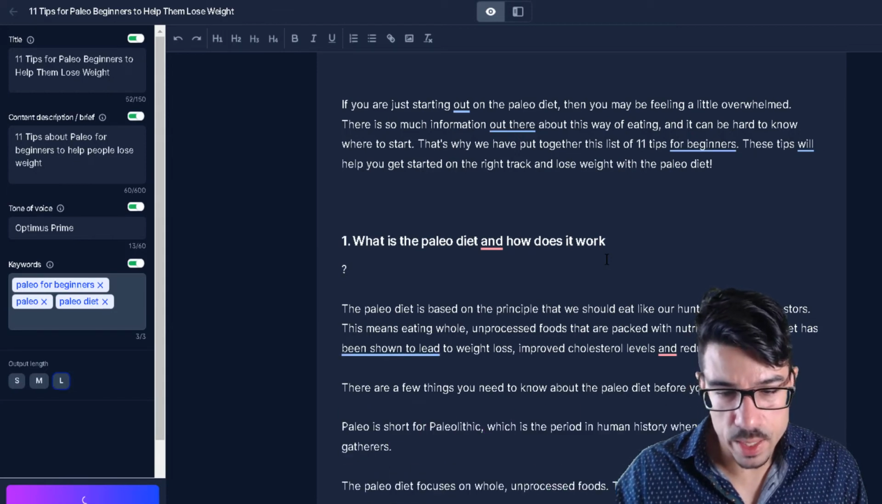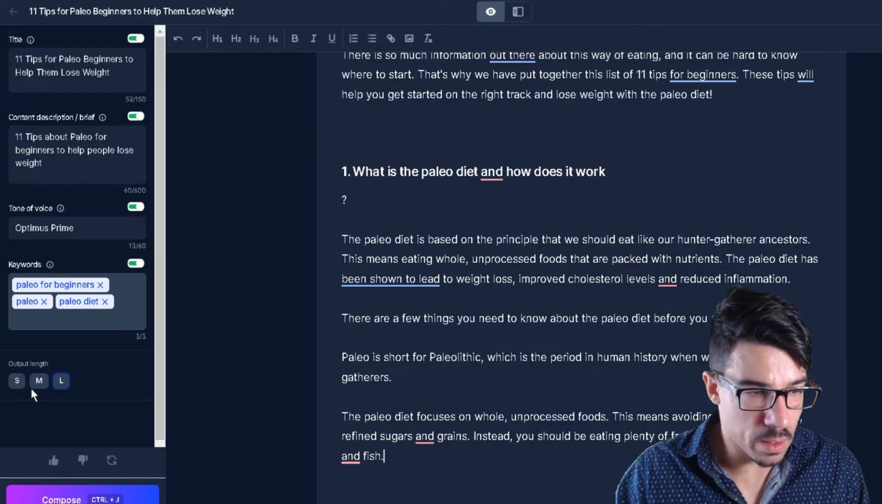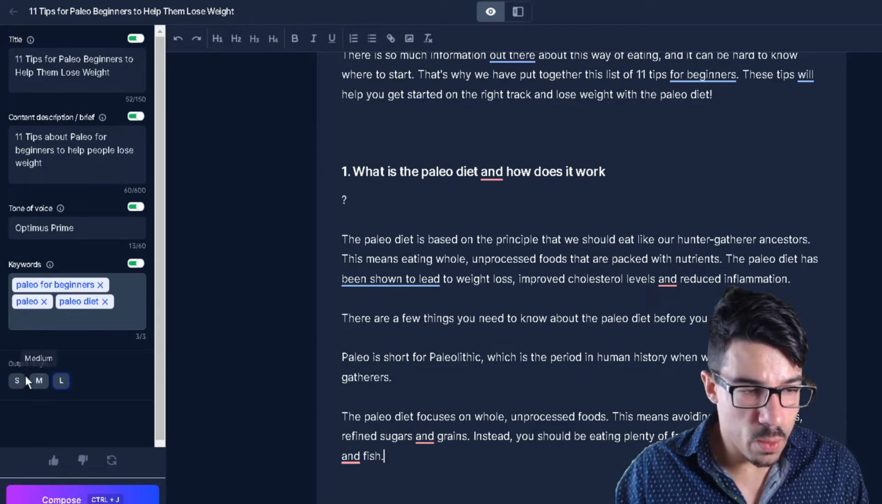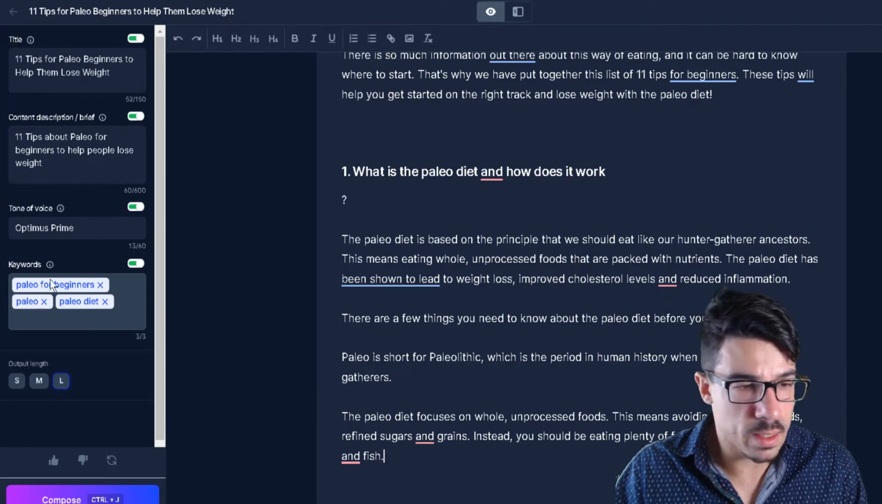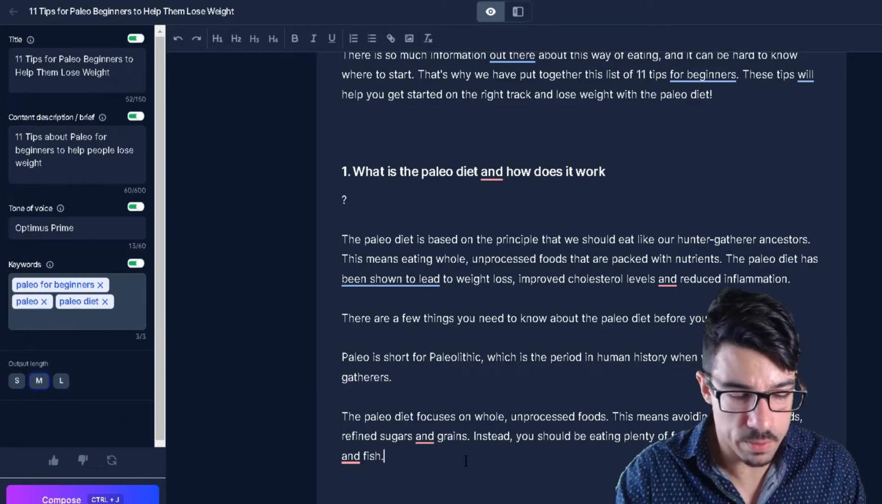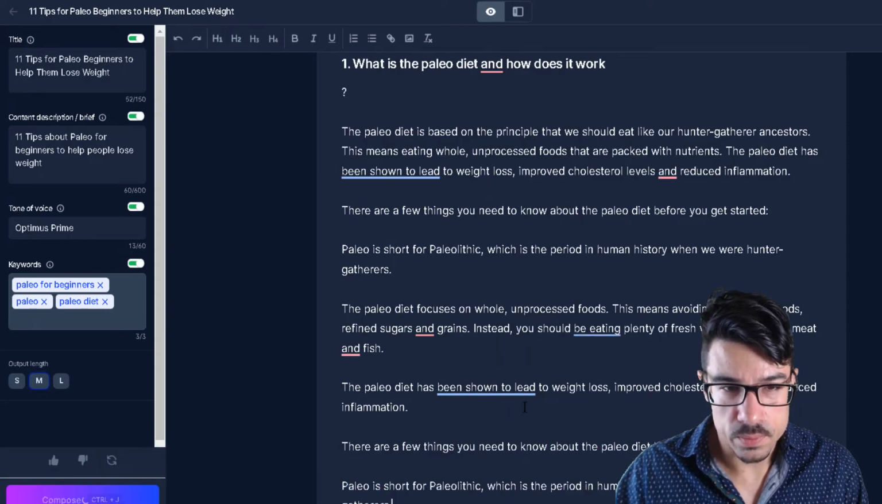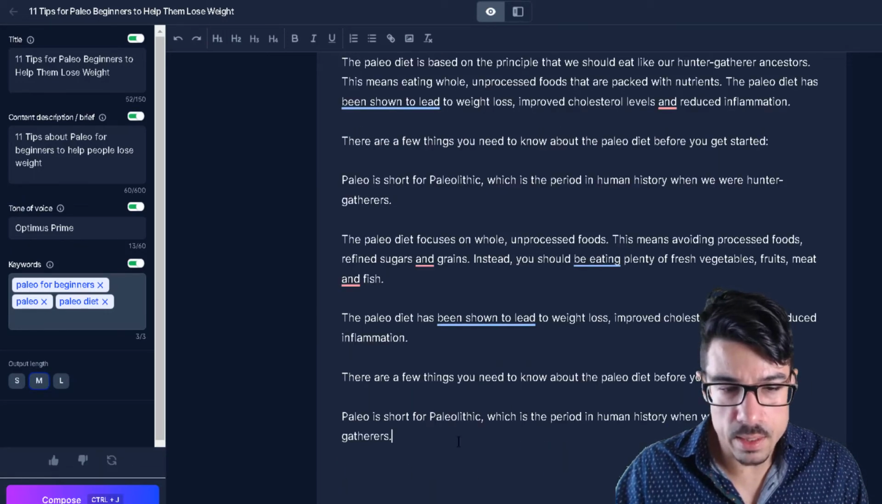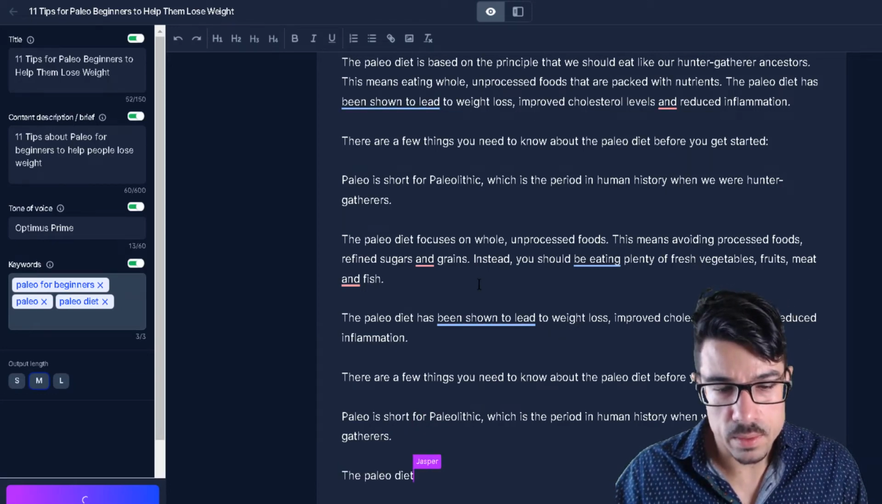As you can see, pretty fast. And let's see if it has a bit more. Output length, you can choose if you want short, medium. I'm using longer to write all of this content, but we can put medium over here if you want to write less content. Of course, you need to read this to get a better idea.